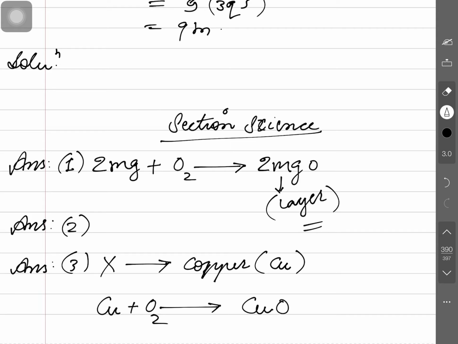Is the chemical equation balanced here? No. So we need to balance it. One copper balances with oxygen, which is 2 here. So write 2 here due to this 2. So this is copper oxide. This is the black substance. Is that clear? Simply, this is the method of writing answers.